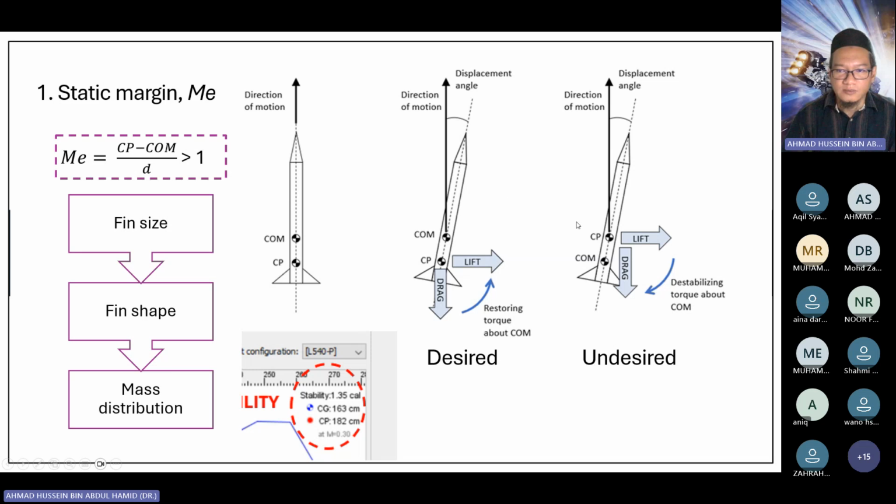However, in the opposite manner, if the center of pressure is located above the center of gravity, what happens when the rocket is tilted in the positive angle direction? The rocket will destabilize because of this destabilizing torque of the CP. So the lift is in that direction, and the rocket will experience an unstable flight trajectory.